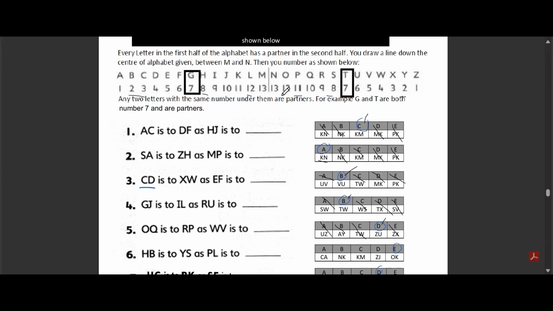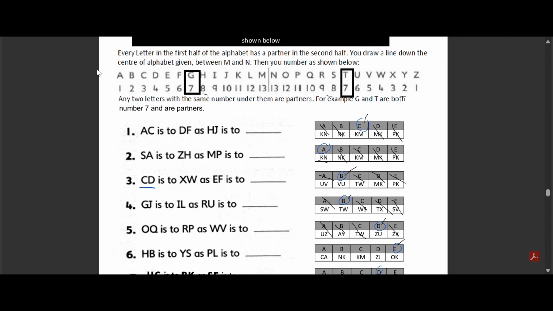Explanation. Using mirror partners from the alphabet, H and B become Y and S. H is the 8th letter, and B is the 2nd. Their mirror partners are Y and S. For P, which is the 16th letter, the mirror is K. For L, the 12th letter, the mirror is O, so the pair is OK.